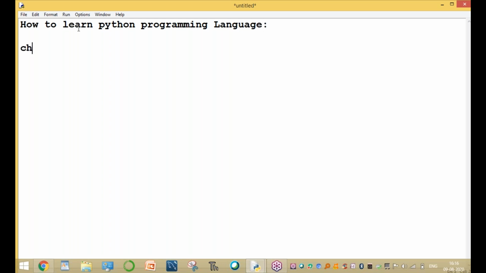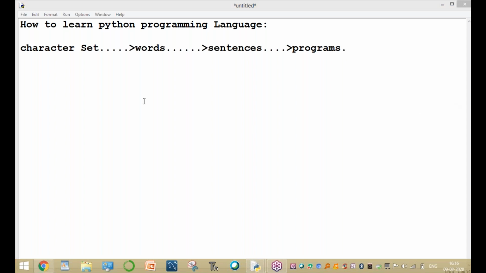The learning process: first the character set, next learning the words of Python, next learning the sentences, and finally writing the program. This is the last step, writing a program. After completing the introduction, next we learn the words, then form the sentences, and then form the programs.